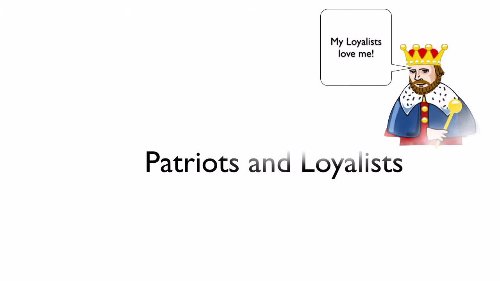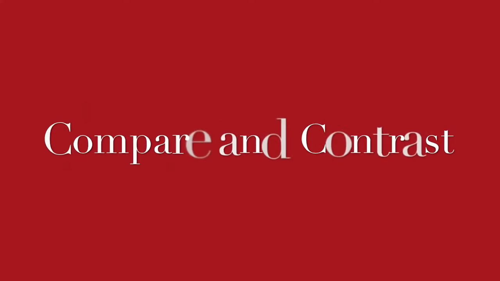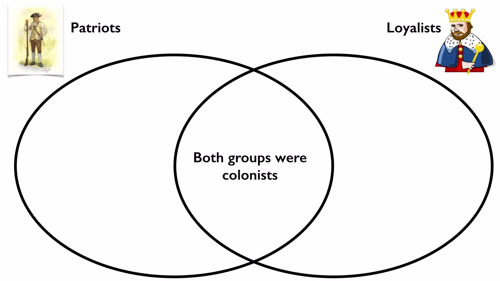Today we're going to start by talking about Loyalists and Patriots. Loyalists were those people who remained loyal to the king, while Patriots were those who wanted independence from the king. This sounds like a great spot to do a compare and contrast. Both groups were colonists. Loyalists and Patriots were those living in the colonies. They just had different opinions on who should be winning the war.